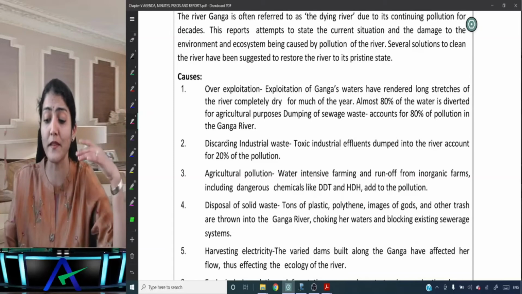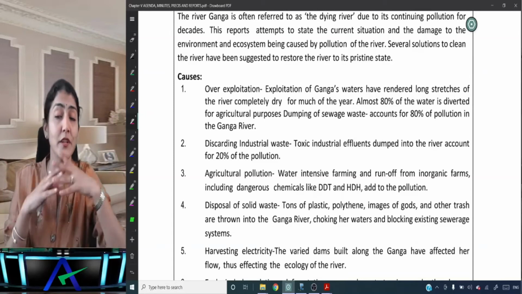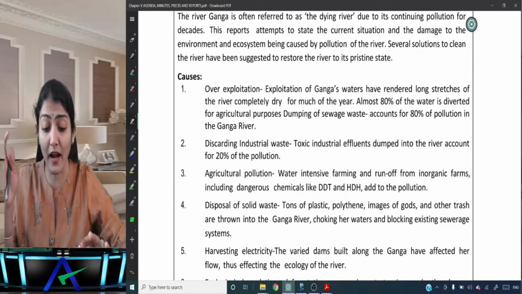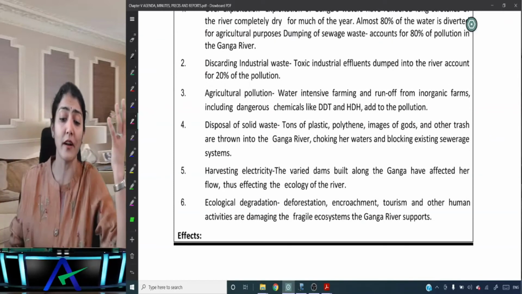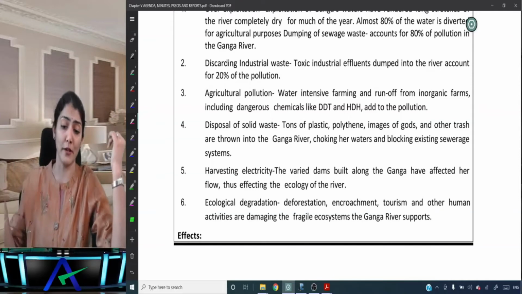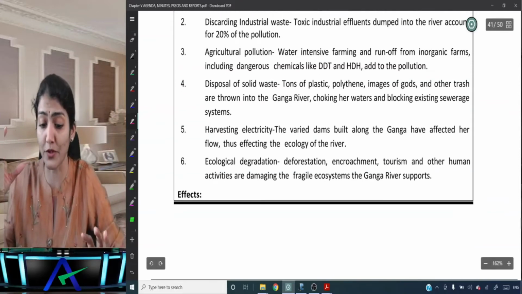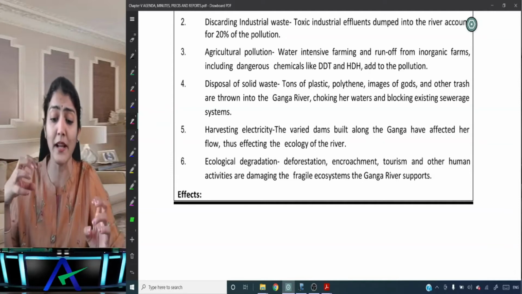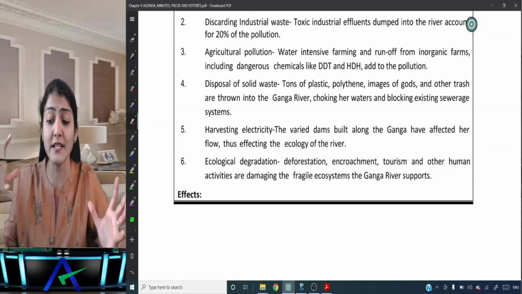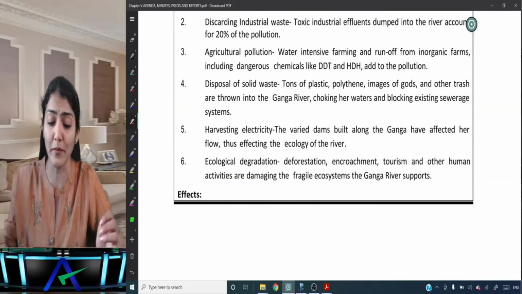Dumping of sewage waste accounts for 80% of the pollution in the Ganga river. And discarding industrial waste: toxic and industrial effluents dumped into the river account for 20% of the pollution. Then agricultural pollution: water-intensive farming and runoff from inorganic farms, including dangerous chemicals like DDT and HCH, have added to the pollution.